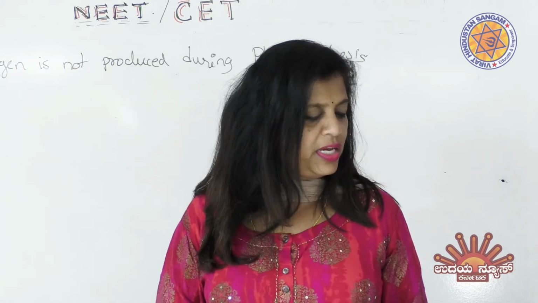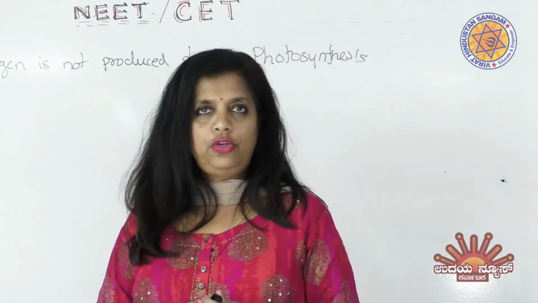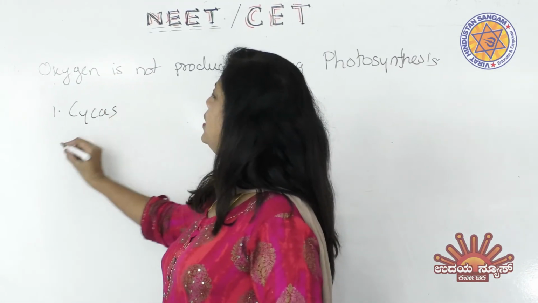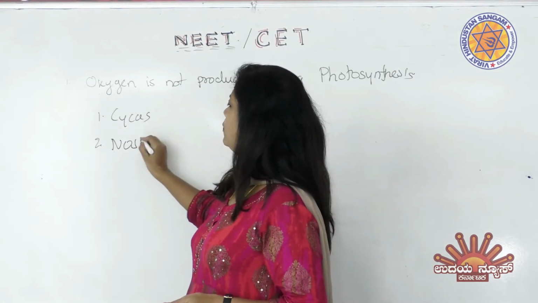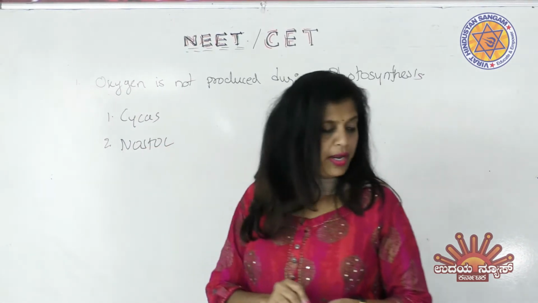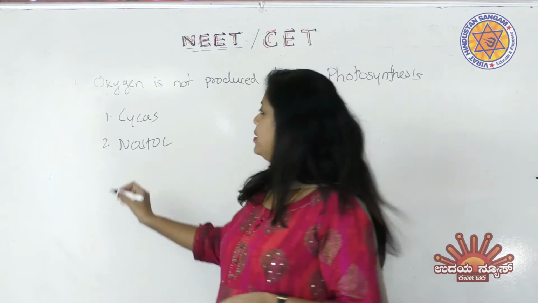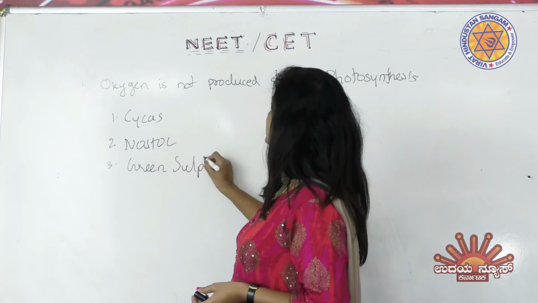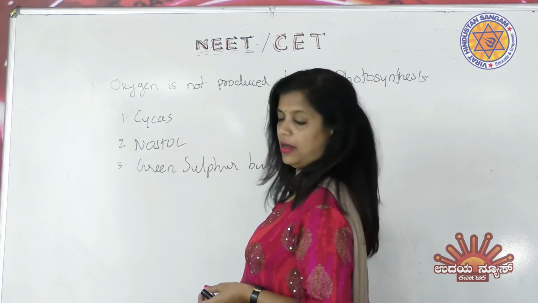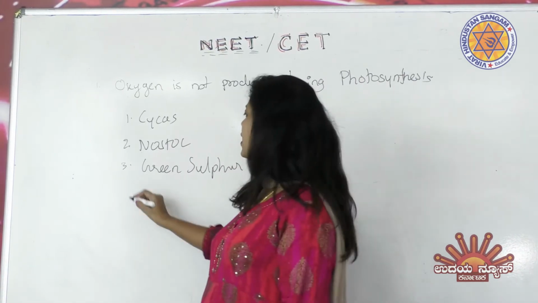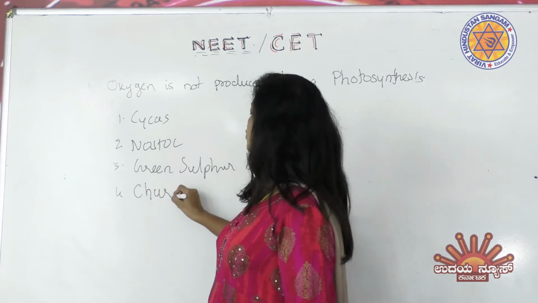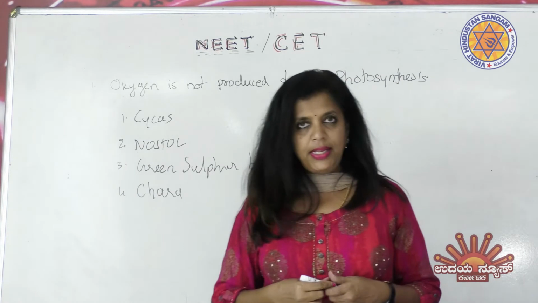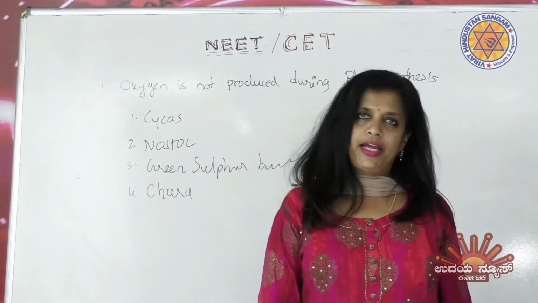But the second option says nostoc. What is nostoc? So the first option is saying cycas, the second is saying nostoc. Then you can choose the right one from these. The third one is saying green sulfur bacteria. Then the last one is saying cow. So if you know what all the 4 types are, you can very easily identify which is the right answer.